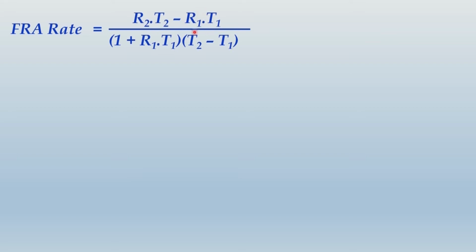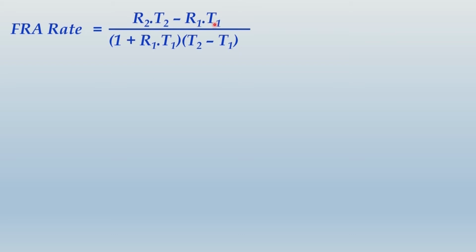R1 is the rate of interest applicable for a 6-month borrowing, and T1 is the shorter period of borrowing, that is 6 months. So R2 in our example is 12.2%, T2 is 12 months, R1 is 11.2%, T1 is 6 months.